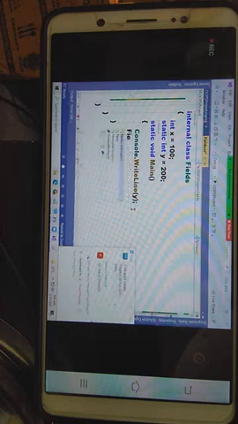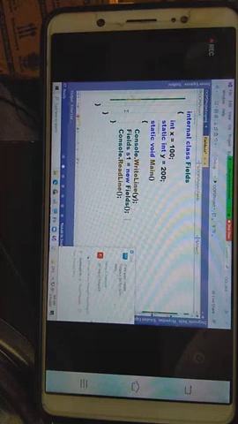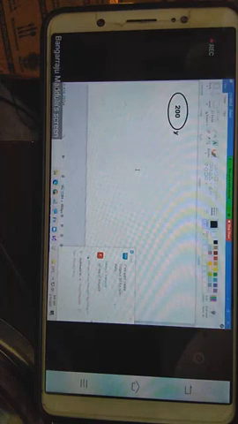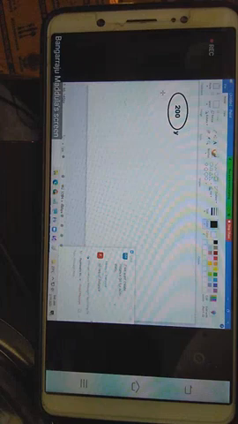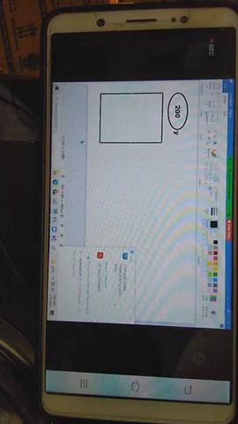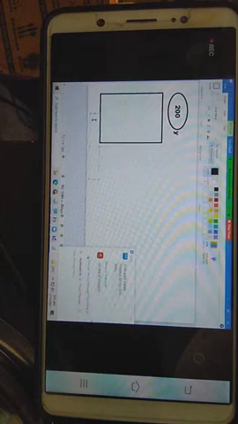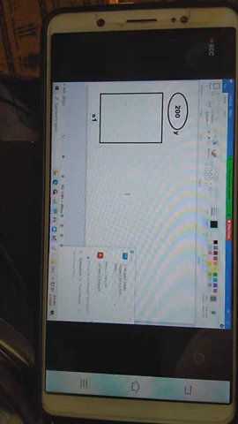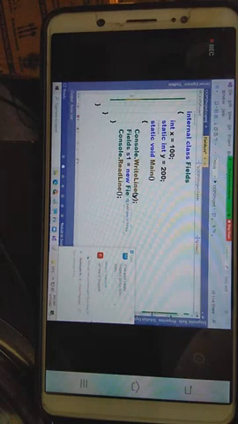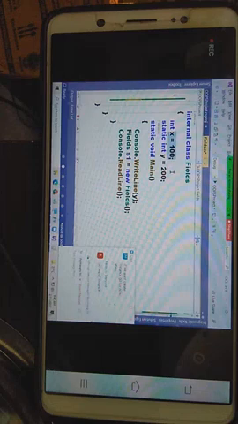Fields s1 is equals to new Fields. And you guys remember, when you create an instance, what will happen? Memory is allocated for the instance. What is the name of the instance? s1. s1 is the name of the instance. Now, under this particular instance, what happens? Memory is allocated for x, with what value? 100.